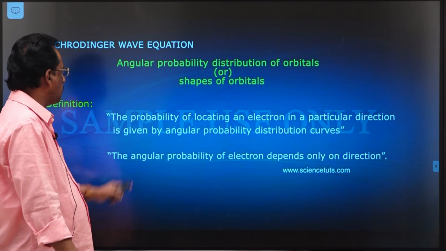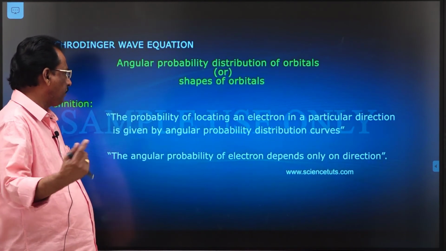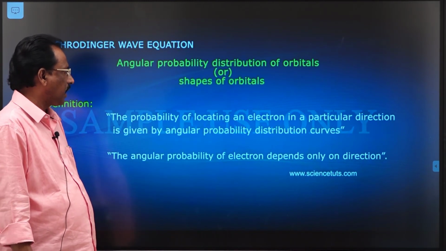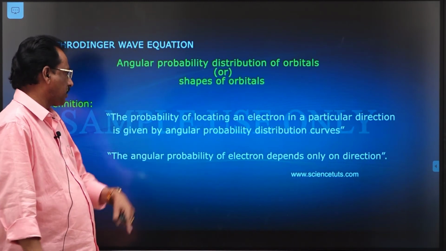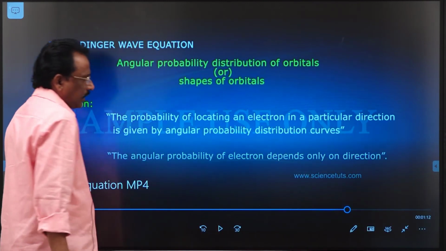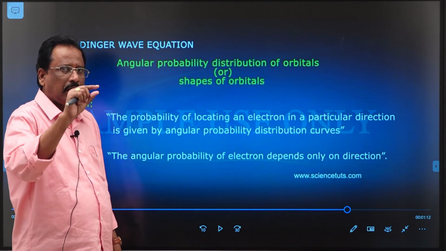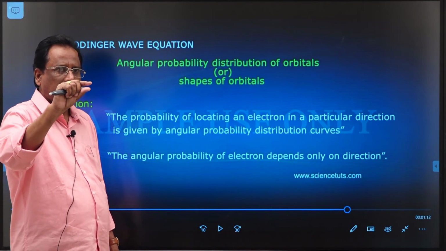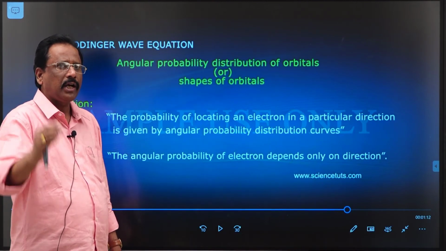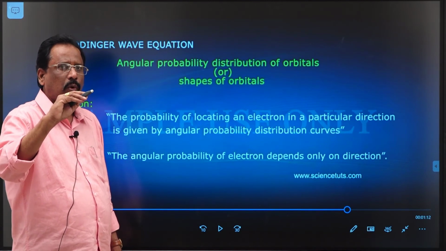Next are the angular probability distribution curves, nothing but the shapes of the orbitals. They give the probability of locating an electron in a particular direction. For example, the px orbital is concentrated along the x direction, and the py orbital is concentrated along the y direction.